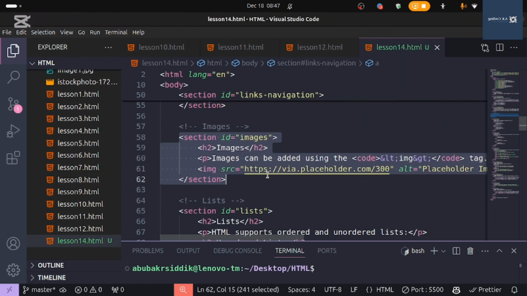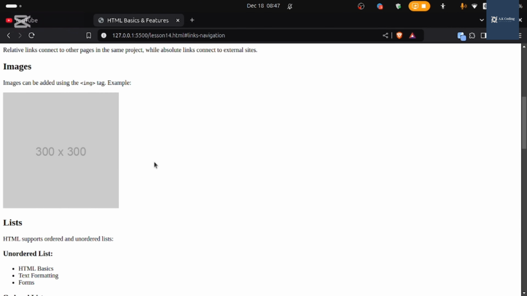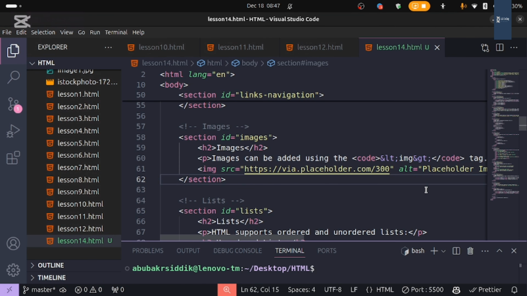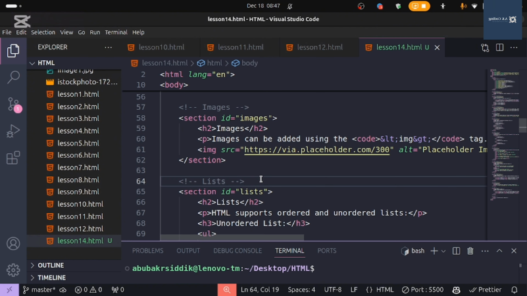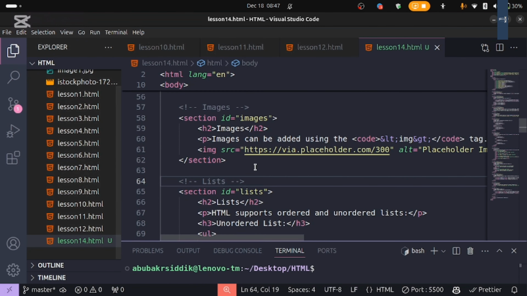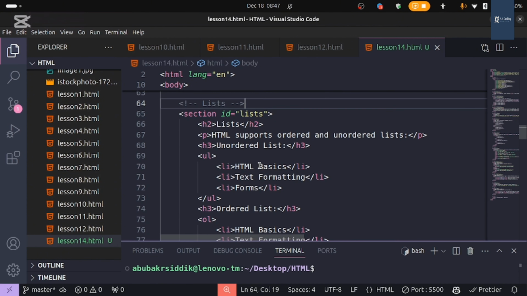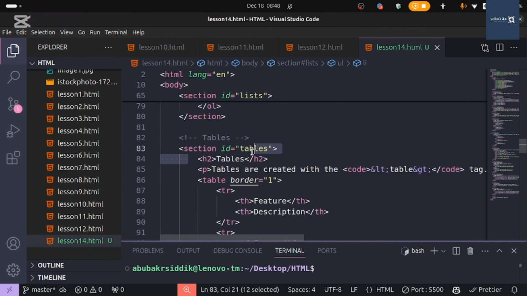Next we have an image. You can put any image, but I didn't put one, I just used a placeholder from placeholder.com, and we used the image tag for this, right? And next one is lists, which are unordered lists and ordered lists, UL and OL. I don't need to explain this because you know what UL is, what OL is and what LI is.